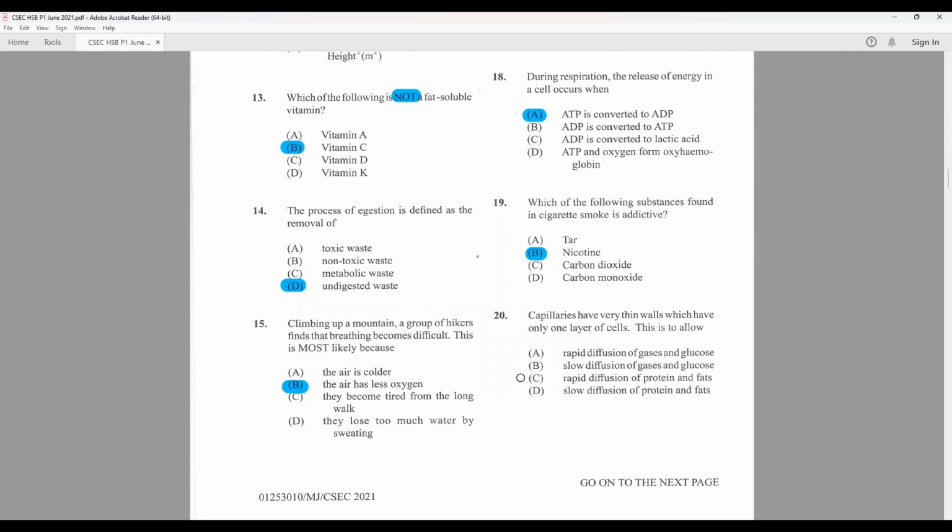Capillaries have very thin walls which have only one layer of cells. This is to allow rapid diffusion of gases and glucose. That makes perfect sense. Proteins and fat does not make sense because we're not too sure why proteins and fats are floating around in your bloodstream, at least in this state. It should be maybe in amino acids or fatty acids, but not as proteins and fats, except if they're meaning proteins as something else, but they didn't say that. So A is the correct answer.